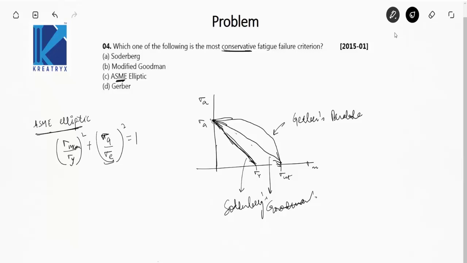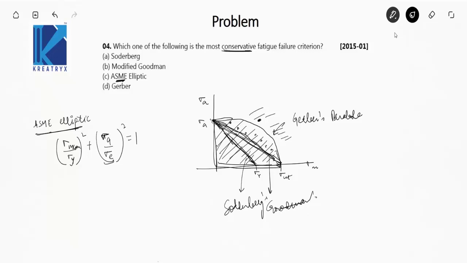Okay, so if a point lies here and we are inspecting it with a Gerber's parabola, that means the material will fail, because this is the failure zone for Gerber's parabola and this is the safe zone for Gerber's parabola. Similarly, for Goodman's line, only this triangular portion will be the safe portion, and a point lying here, that is beyond this line, will be the failure region.